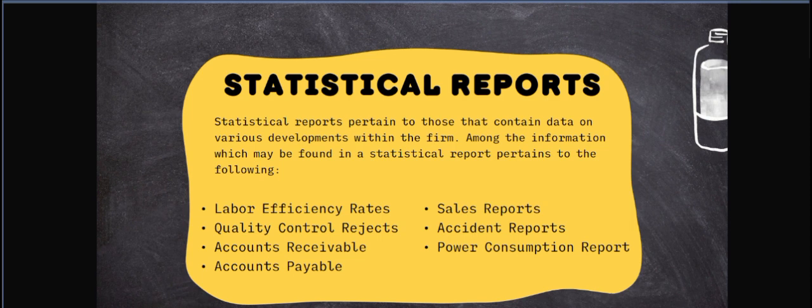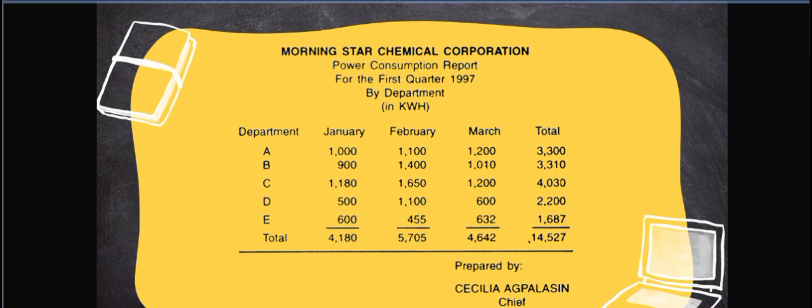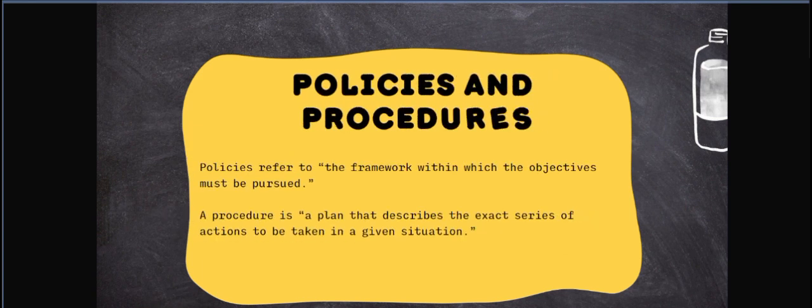Dito naman makikita lahat ng mga data or information na nangyayari during the construction, yung mga pinapagawang projects, ganun. Including yung labor efficiency rates, quality control rejects, accounts receivable, accounts payable, sales reports, accident reports, power consumption reports. Ayan yung example ng statistical reports.